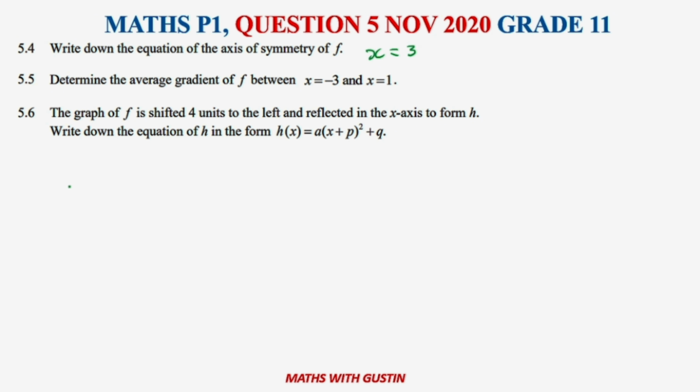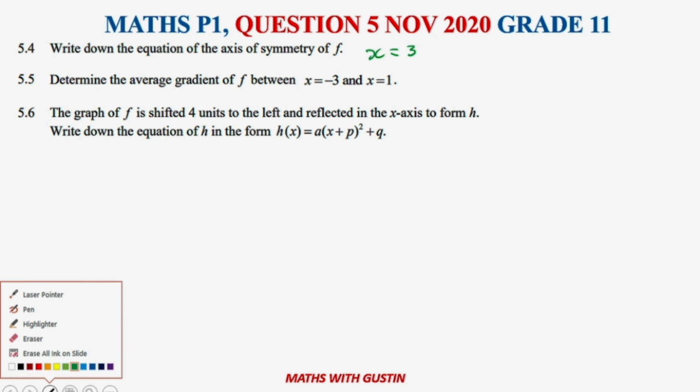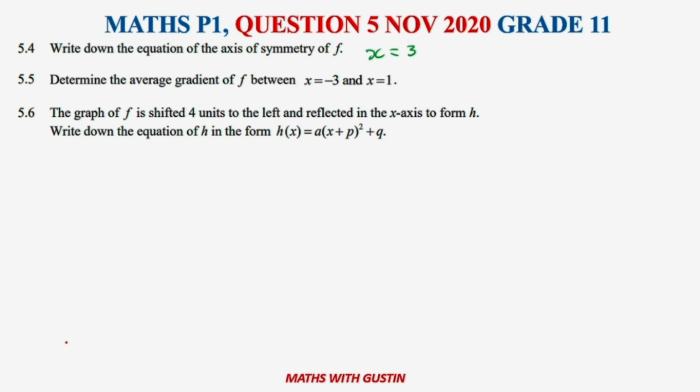All right, so 5.5 says determine the average gradient of f between x is equal to -3 and x is equal to 1. So they want us to calculate the gradient.